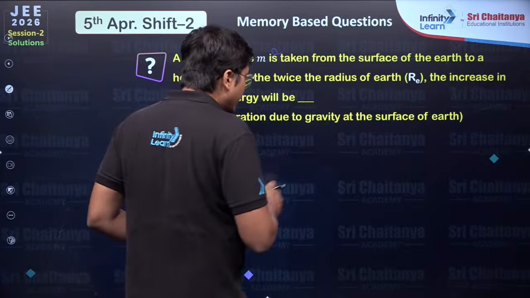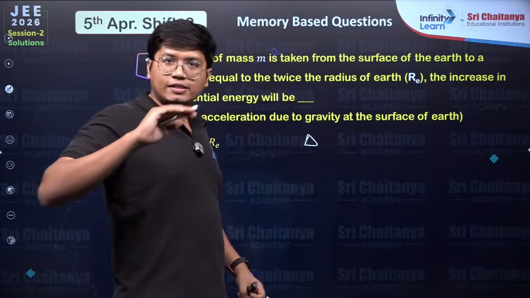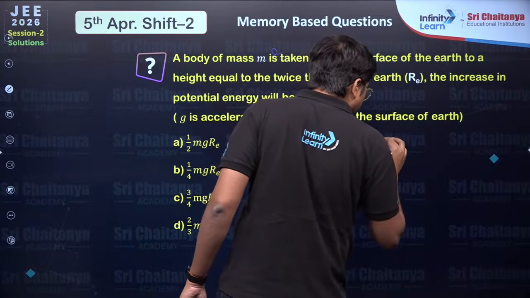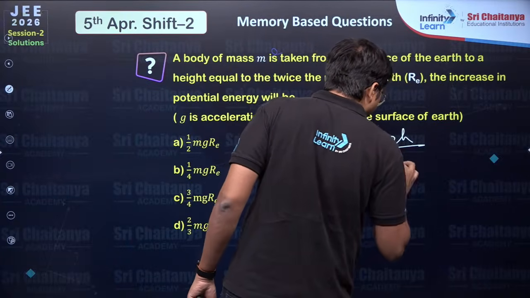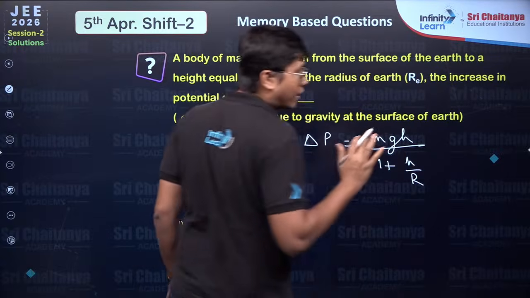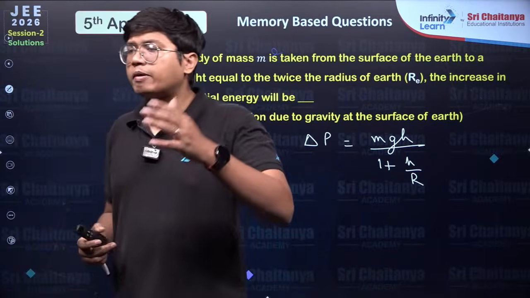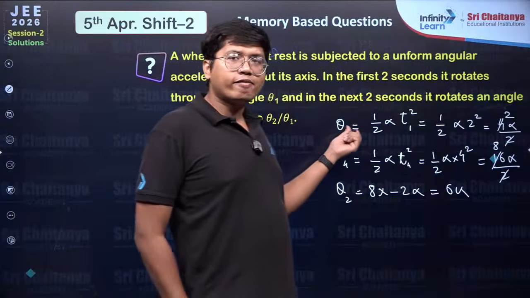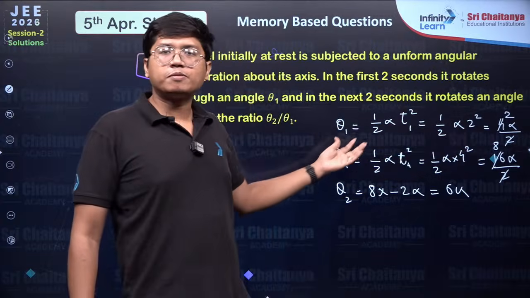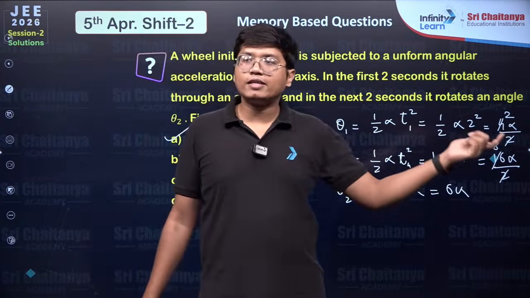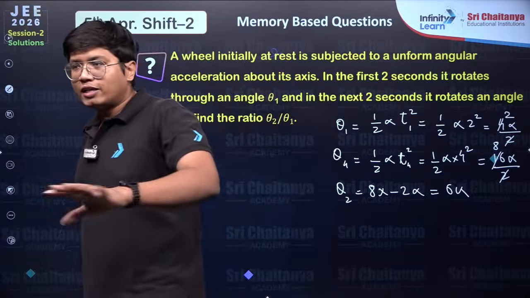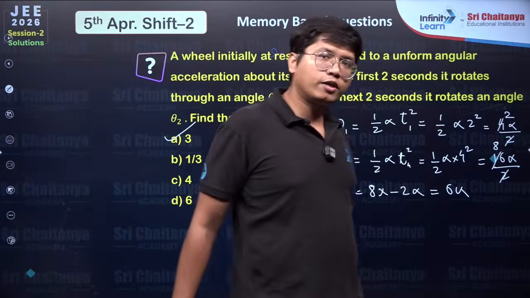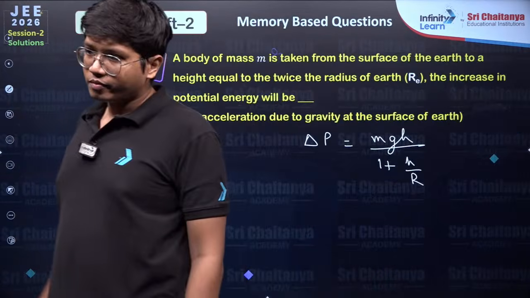What is the formula? The change in potential energy between the surface and a height h. That change in potential energy is mgh divided by 1 plus h by r. This is the standard formula. You don't have to go with GMm by r square and so on. Kinematics equation. Just like you have s equal to half at square, in place of displacement you have angular displacement, in place of acceleration you have angular acceleration. All the equations of kinematics apply for rotation as well, just swapping them out for their rotational variables.